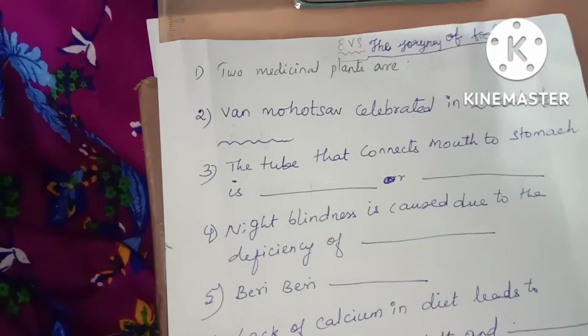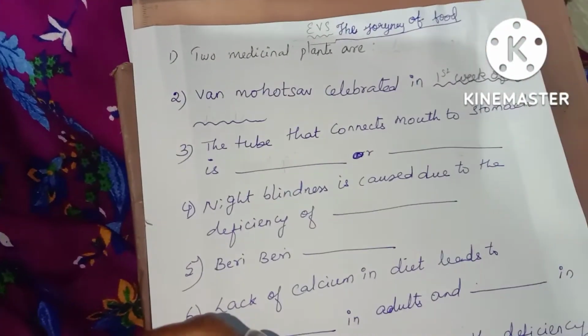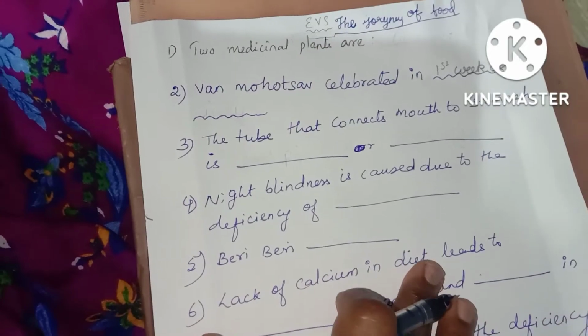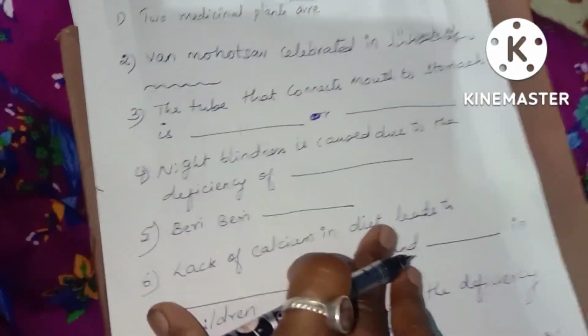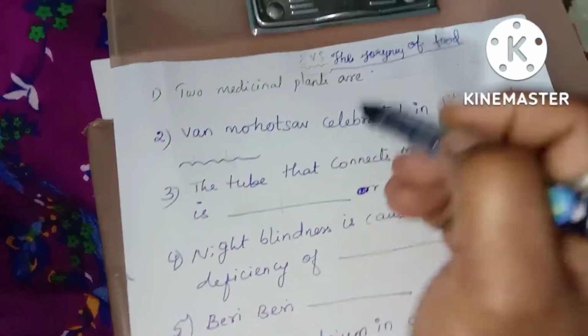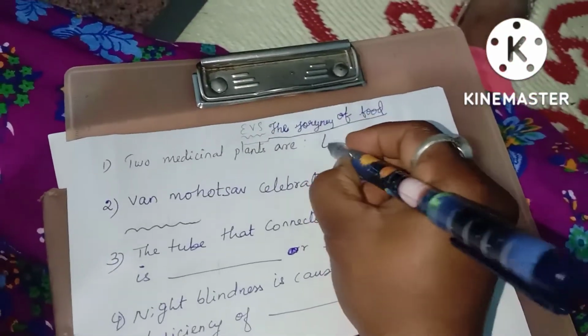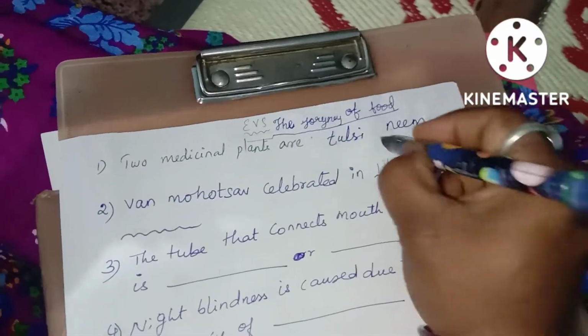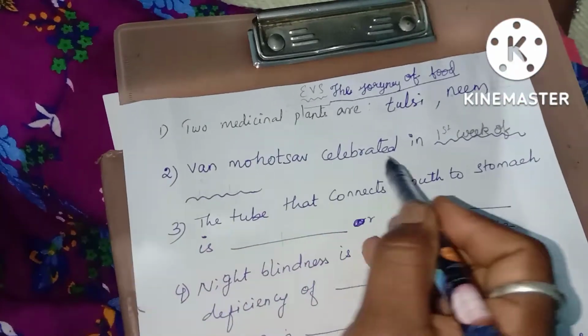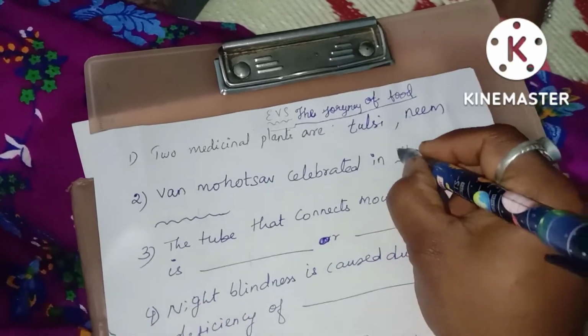Kids Learning Express. Today we are going to see some of the important questions in EVS 5th standard CBSE syllabus. Okay children, two medicinal plants are Tulsi and Neem. Okay, Vana Mahotsav is celebrated in the first week of July.